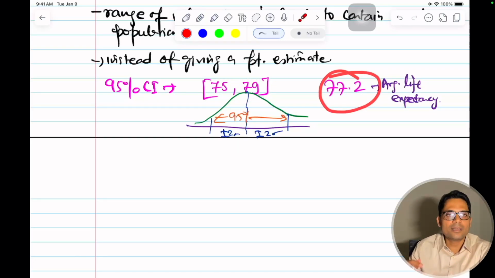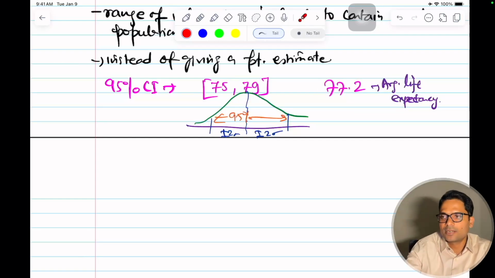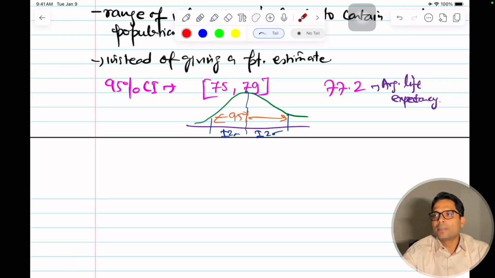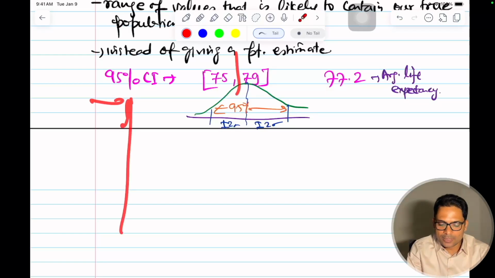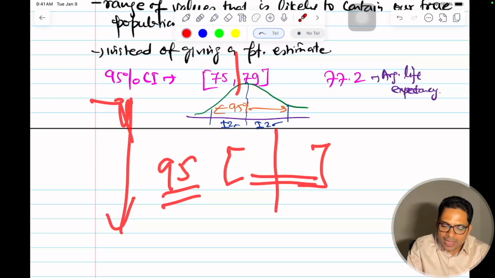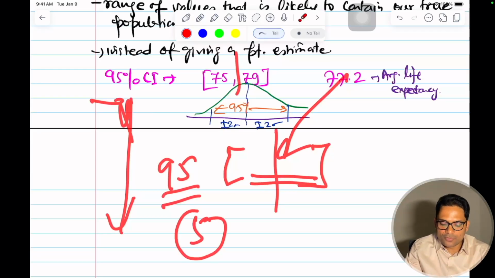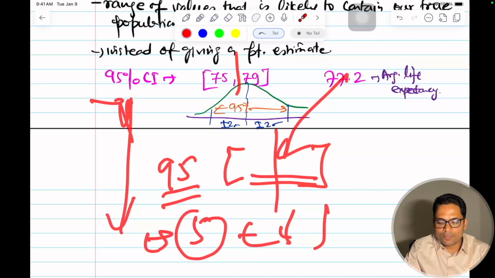Okay, so what does this mean? Let me give you an example, and there is a slight difference, and then you will understand this. It means that if we repeat the sampling process many times, then 95% of those calculated intervals will capture or include the true population mean. If I'm capturing the mean and doing this 100 times, then 95 of those confidence intervals will have my 77.2, and 5 confidence intervals may not include this 77.2. Either they may be less than this or they may be more than this.